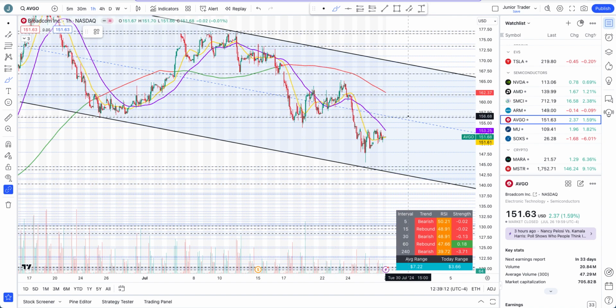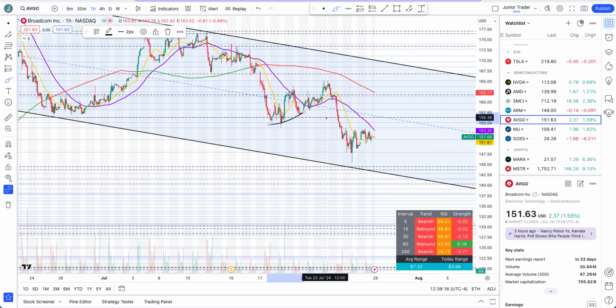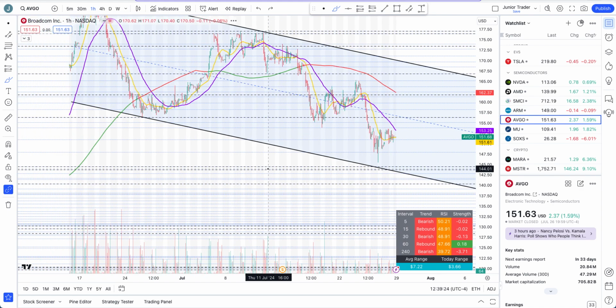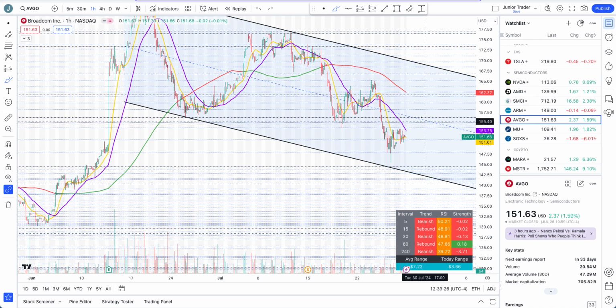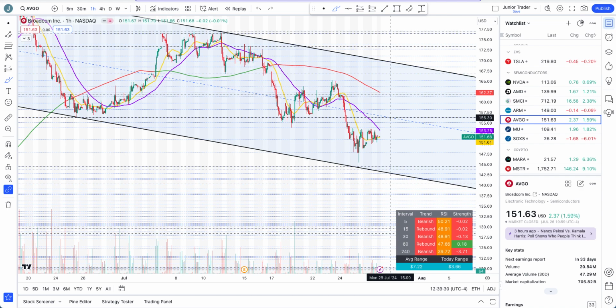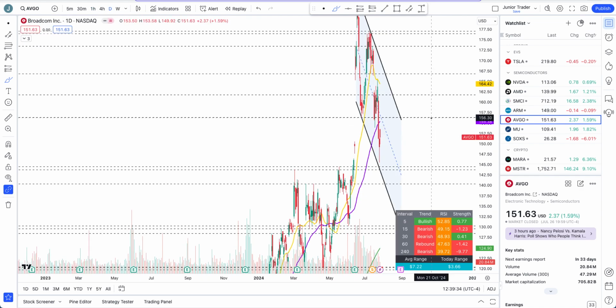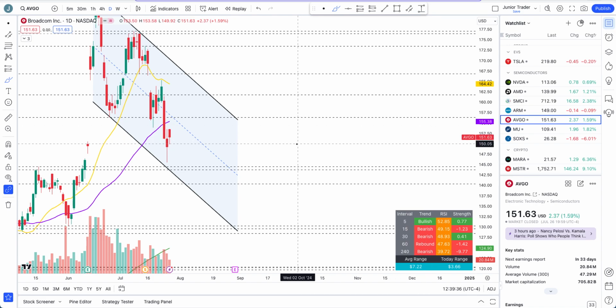Lower highs, lower lows. We still have a hanging pivot here of the sell-off, and we lost this area of previous support a little bit as well. So I'm not too optimistic on Broadcom right now. But again, it all comes down to the levels. If we break the levels to the upside, in this case this 156 and 30 cents, then only would I expect some upside on this. Otherwise, this is just a rebound which is also being sold off.